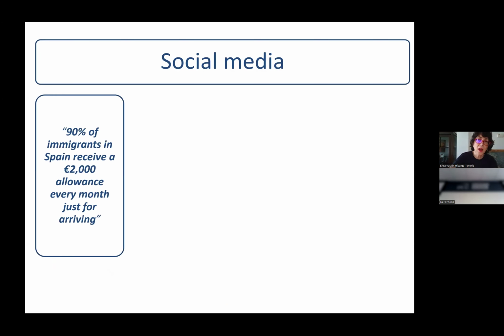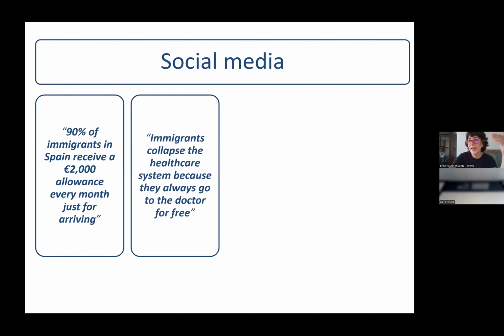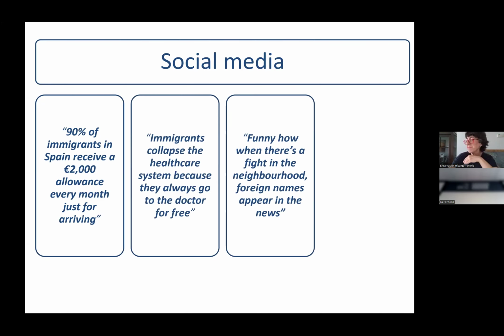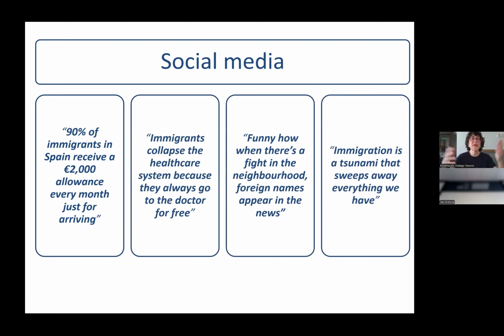So I mentioned the context before, but look at the text that we found in the millions of texts, where we see something like this. 90% of immigrants in Spain receive a 2,000 allowance every month just for arriving. Is this true? No, it is not. Or immigrants collapse the healthcare system because they always go to the doctor for free. Is it true? Well, partially true.